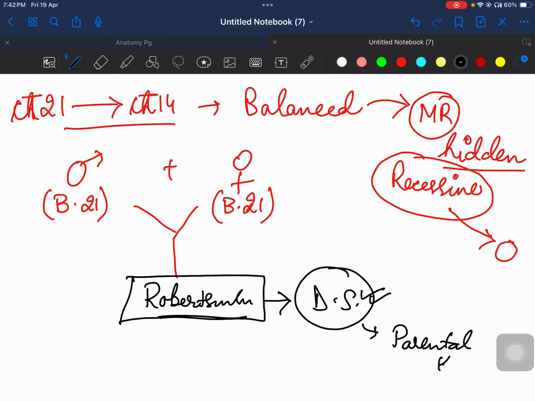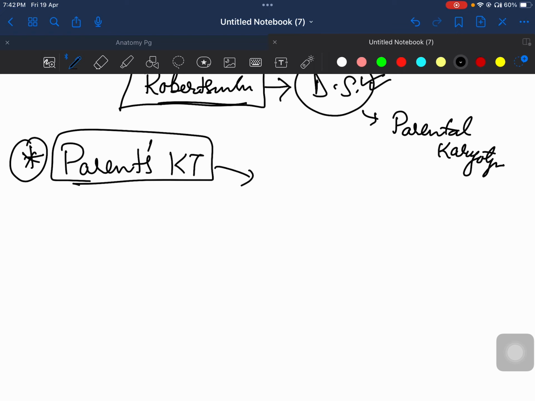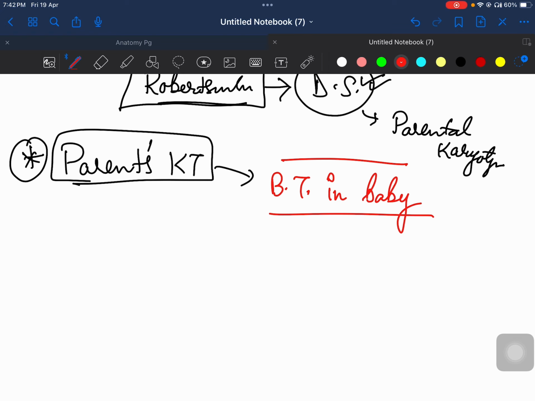Parental karyotyping. Now, this is a very important question which comes in your MCQ: when do you get parents' karyotyping done? Parent का कब karyotyping important है? The answer is when there is balanced translocation in baby. ओके, बेबी के कैरियोटाइपिंग में बेबी का कैरियोटाइप कराया था, उसमें ट्राइजोमी 21 अगर मिल जाता है फिर तो ठीक है, स्ट्रेट फॉरवर्ड है कि डाउन सिंड्रोम इज बिकॉज ऑफ ट्राइजोमी. बट इफ यू डू नॉट गेट एनी ट्राइजोमी and you get unbalanced or Robertsonian translocation, then you will have to get your parents' karyotyping done.